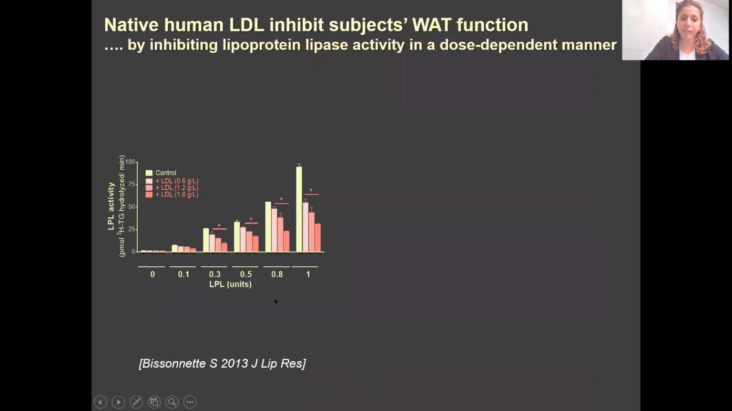Now, by what mechanism may LDL be promoting adipose tissue dysfunction? For that, we looked at the activity of lipoprotein lipase. We incubated purified lipoprotein lipase with the synthetic particles that we synthesized in the lab. We call it synthetic lipoprotein with radioactive TG. And we see that physiological concentrations of LDL inhibit the activity of lipoprotein lipase in a dose-dependent manner.